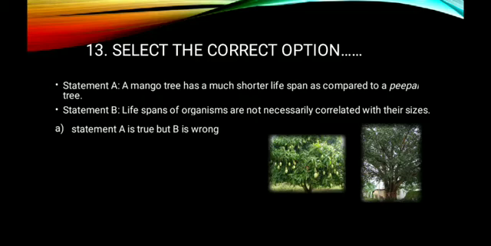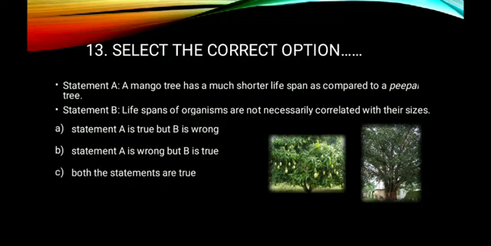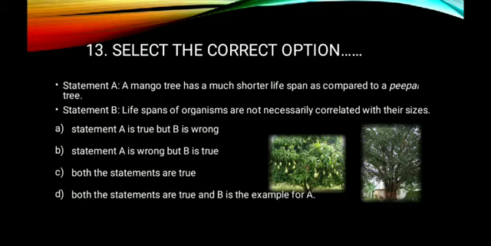So option A is wrong. Statement A is wrong but B is true. So this is also wrong. Next, both the statements are true. Yes, this option may be the right answer. We have to move to the next option also. Both the statements are true and B is the example for A. So now tell me the right answer. Which will be the right answer? Both the statements are true.